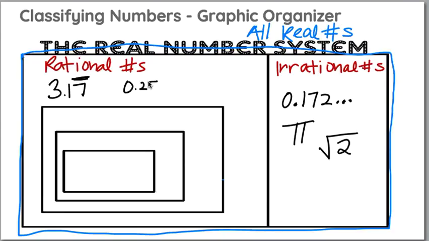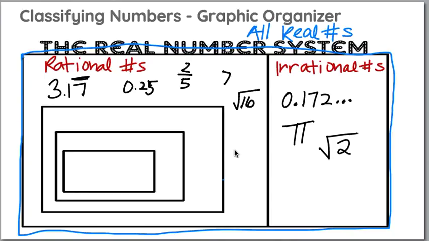So 0.25, a fraction, so any number that can be written as a fraction. 2/5. Whole numbers, the number 7 would be a rational number. I could make it a fraction if I wanted to. The square root of a number that's perfect, like 16. 4 times 4 is 16. Okay, so these are all examples of rational numbers.